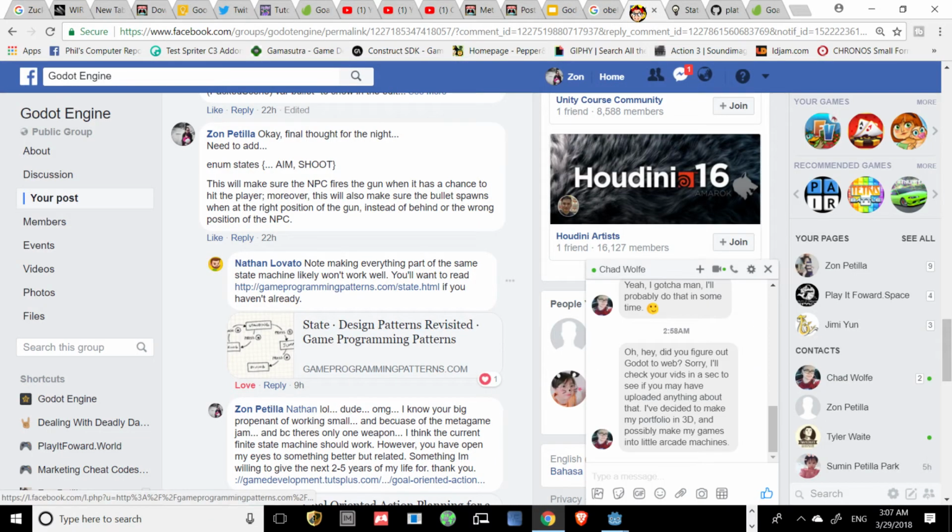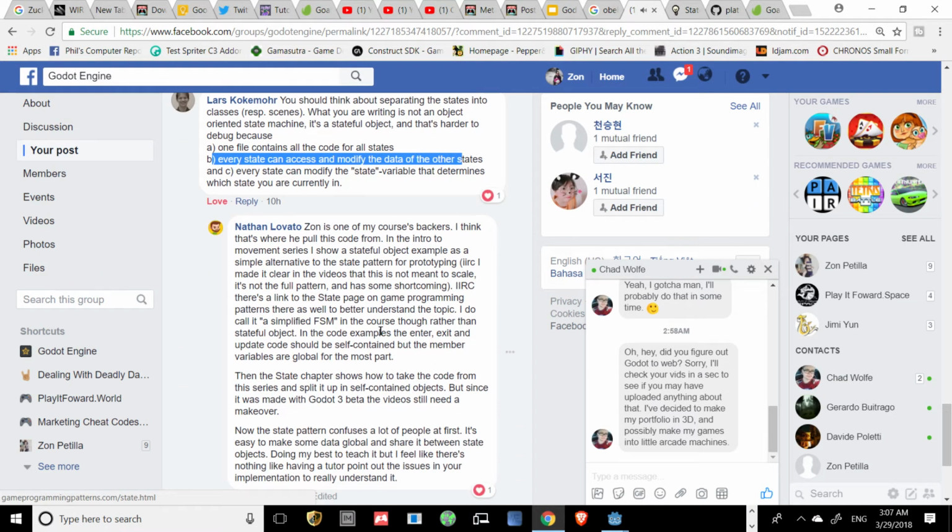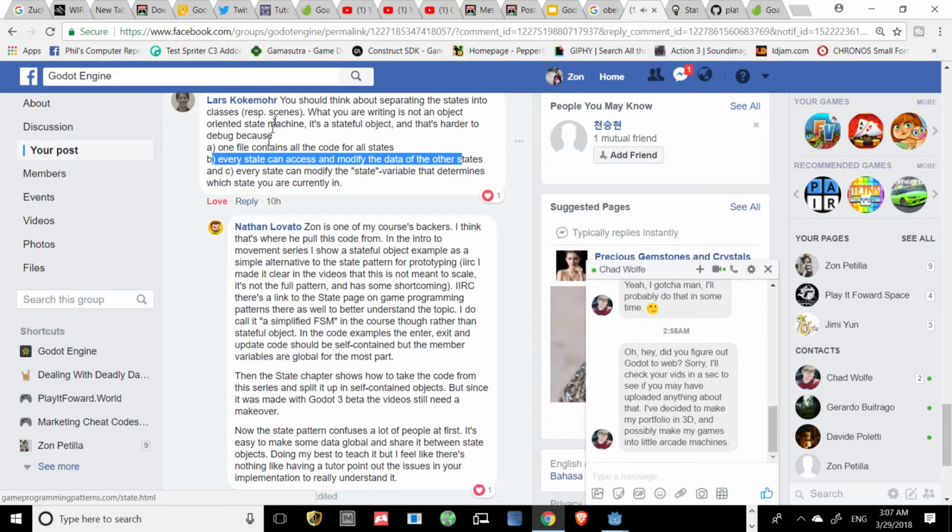So yeah, I don't want to make this thing too long, but again, a couple more comments I do want to share. Lars, thank you so much. You're thinking about separating the states into classes. What you're writing is not an object-oriented state machine, it's a stateful object. I'm like, what? A stateful object? I'm still processing what that means, but I think it's cool. We'll find out. If you are learning from me, you're learning from a guy who's learning as he goes and makes train wrecks and learns not to make those train wrecks again.